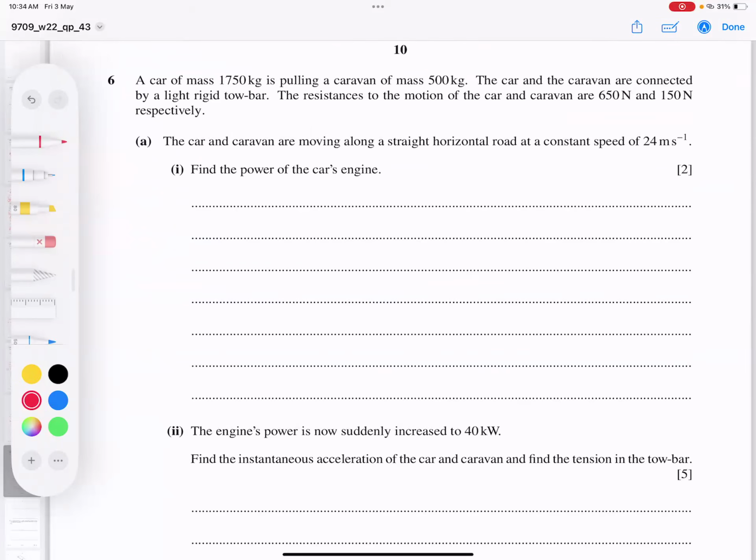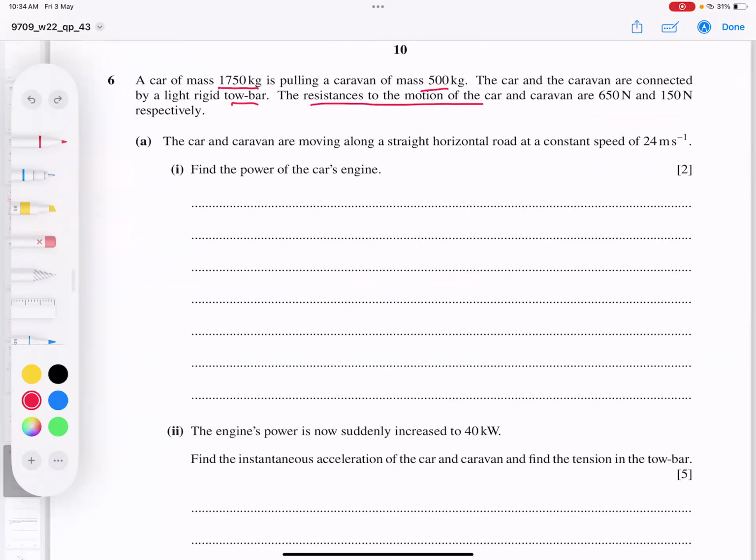A car of mass 1750 kilogram is pulling a caravan of mass 500. The car and caravan are connected by a light rigid tow bar, and resistance to motion.